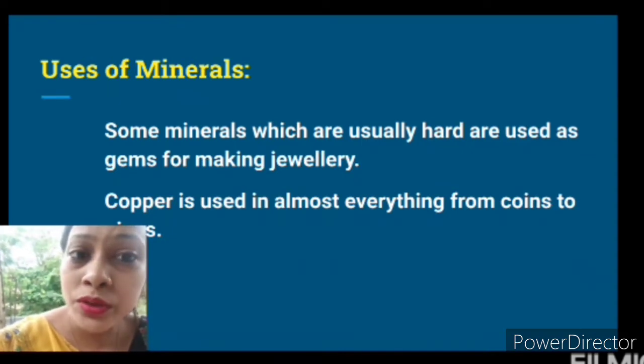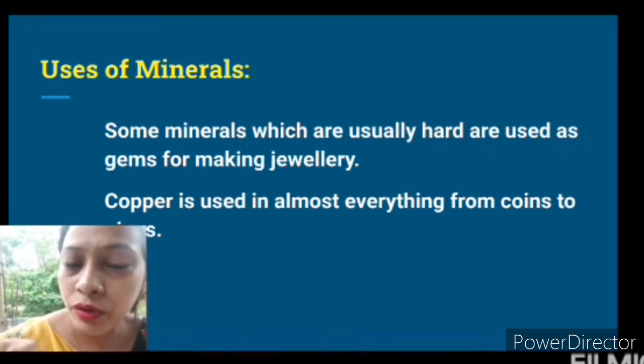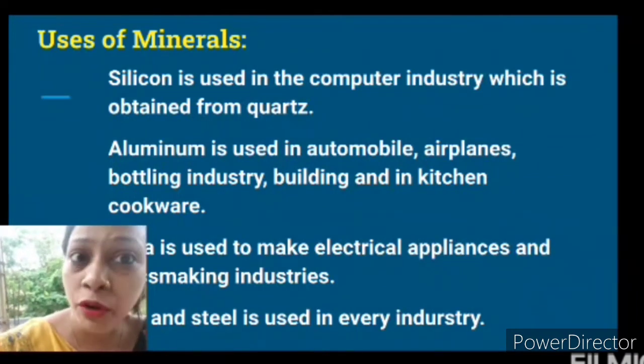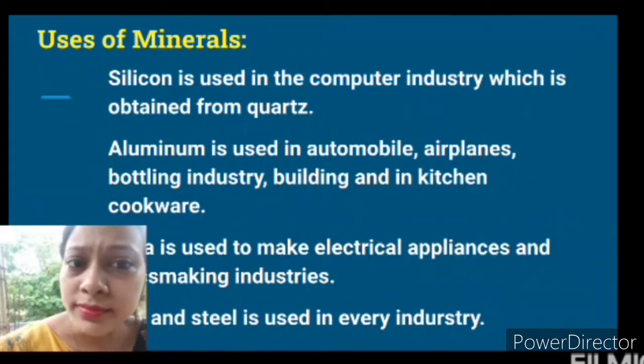Then copper is used in everything, starting from a coin to a pipe. Wires are also made of copper. Then we have silicon. Silicon is used in the computer industry, and it is obtained from quartz. Quartz is a major type of mineral.